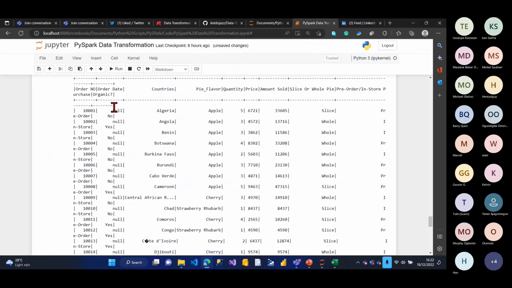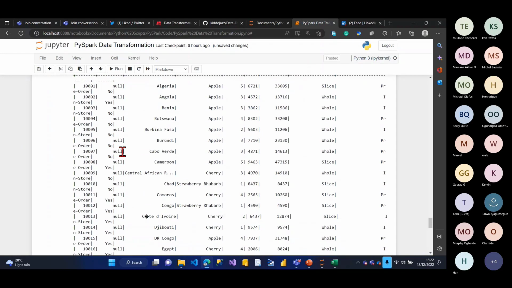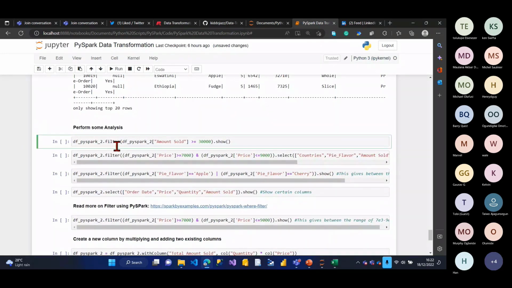Okay, I think I'm having an issue with the dates. I think I'll fix that later, but let's just continue because of time. Okay, so now let's do some filtering. Let's say, for instance, for the amount sold, I want to see anything that is greater than 30,000. So I'll say the variable name, df underscore spark underscore 2 dot filter, open bracket, the variable name, and I put my column. The column which I want to filter for is amount sold, must be greater than or equal to 30,000, and I click on show.